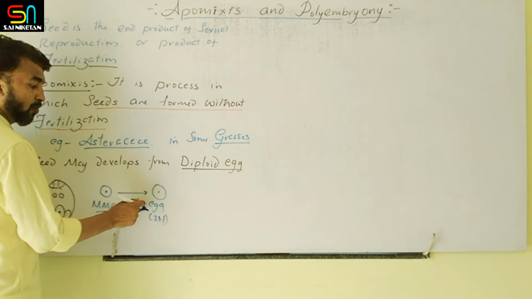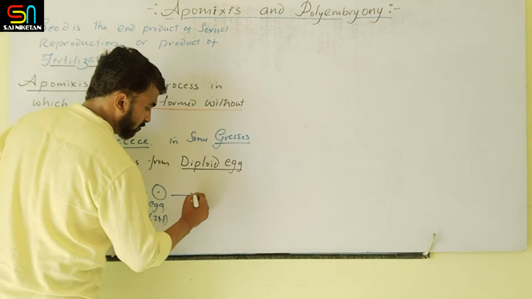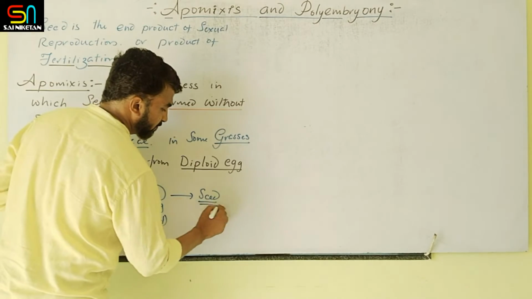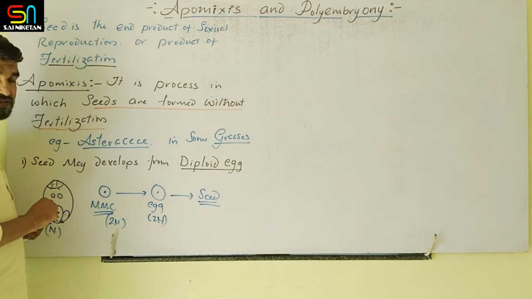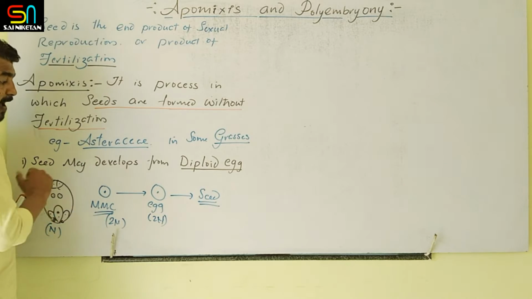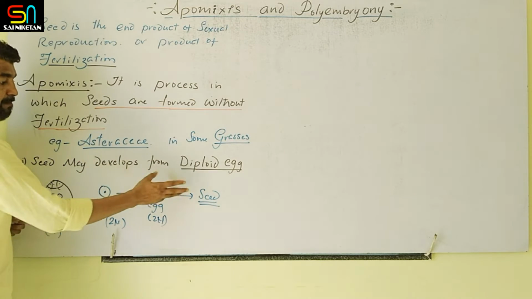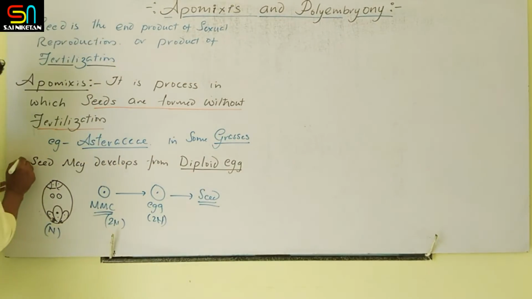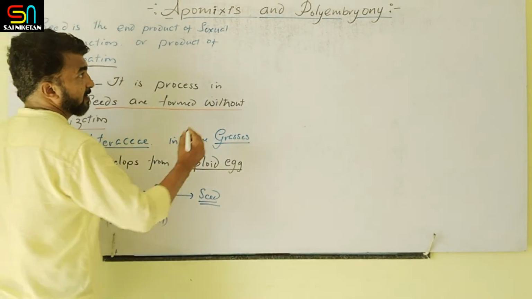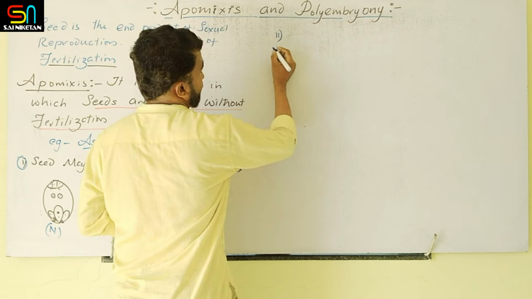This diploid egg directly develops into a seed. So here fertilization is missing, meiosis is also missing. Clear? So this is one possibility, from the diploid egg. Second possibility: